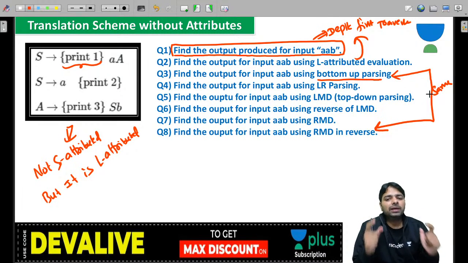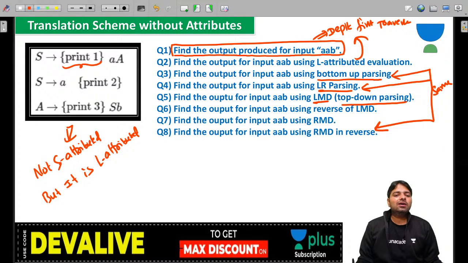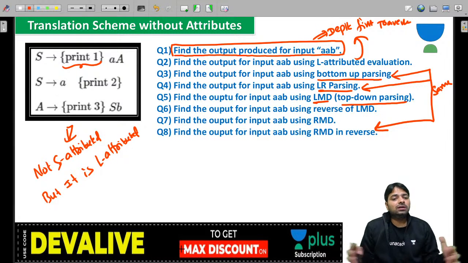Use the reverse of RMD concept because only output needs to be produced, and LR parsing is exactly the same as this one too, and top-down parsing and LMD are both the same, guys. So you can use four techniques here, but don't use the name S-attributed grammar. The S-attributed word doesn't work here, but the bottom-up parsing and bottom-up evaluation words do work.